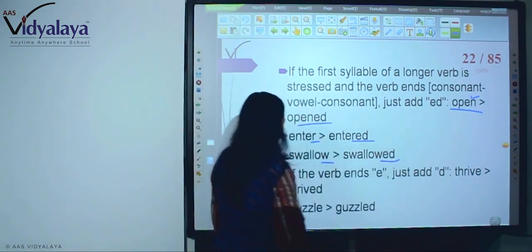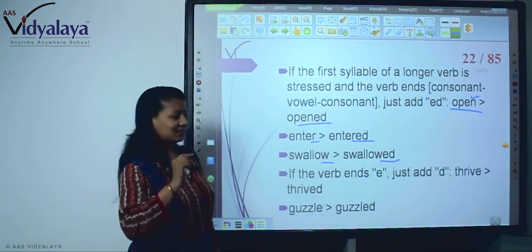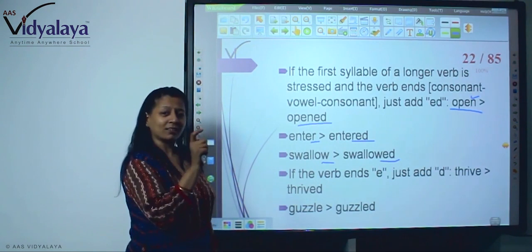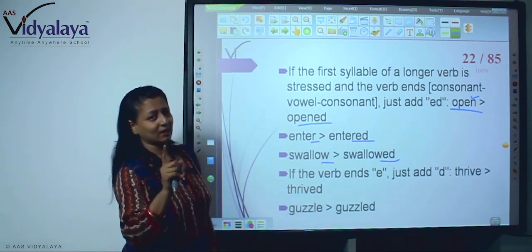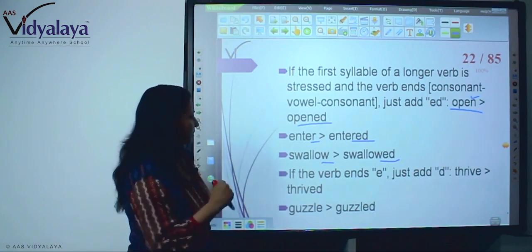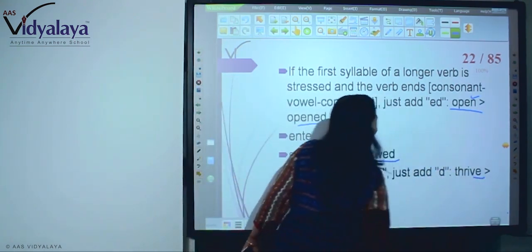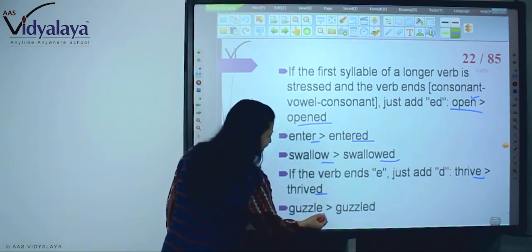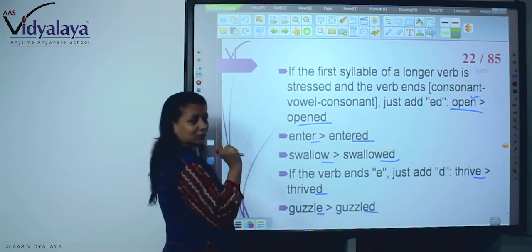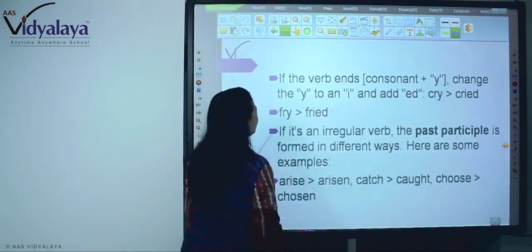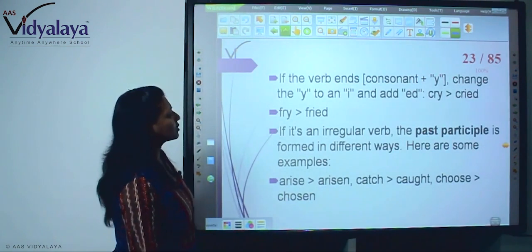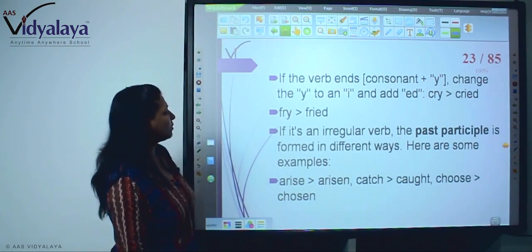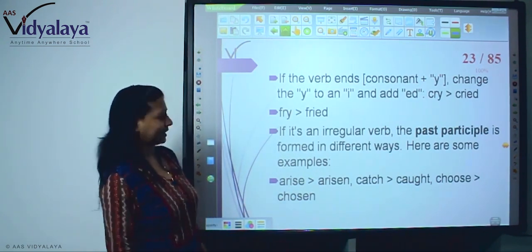Swallow, so swallowed. Now, if the verb ends in E, just add D. Because when E is already there, you will have to only add D. You don't have to write double E. For example, tried. E is already there in the spelling, so you only write D. Guzzled. E is there, so guzzled. Now, if the verb ends consonant plus Y, change the Y to an I and add ed. For example, cry, cried, fry, fried.